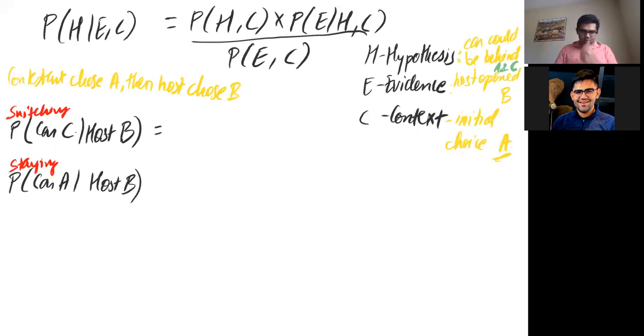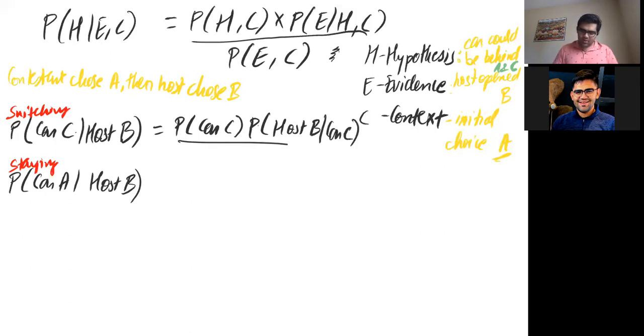So now what is the probability for both of them? Let's look at the first one. That will be P of car is in C given the host chose B, using the formula up there: P of car in C times P of host has chosen B given that car is in C, upon P of host has chosen B. Similarly, the other one.